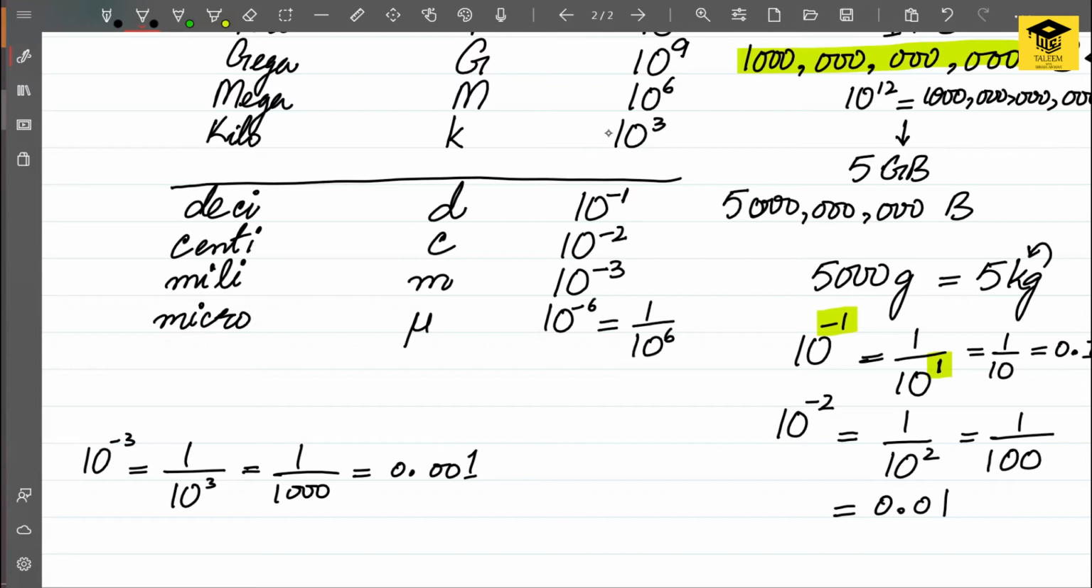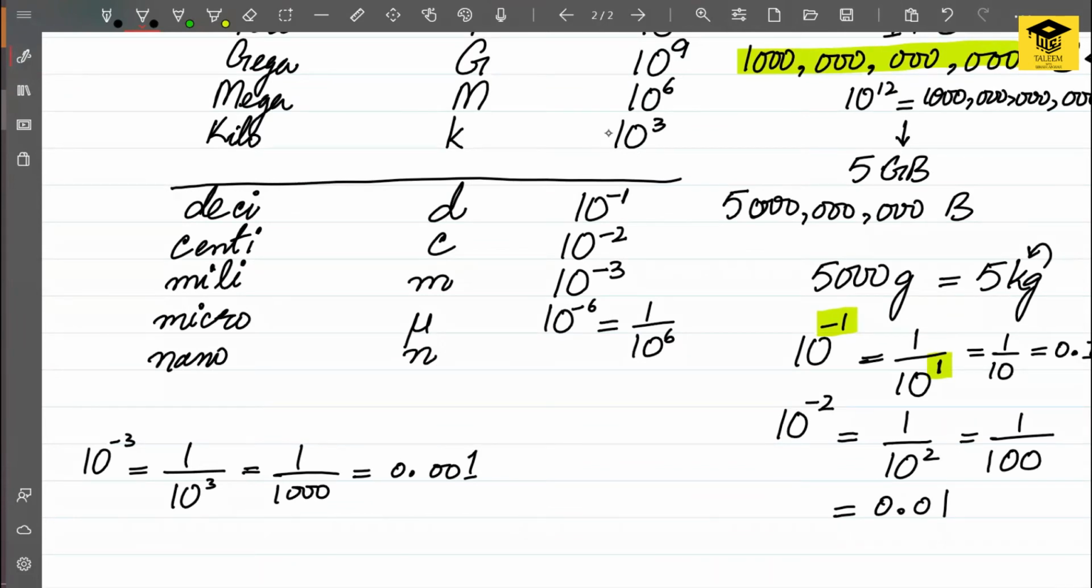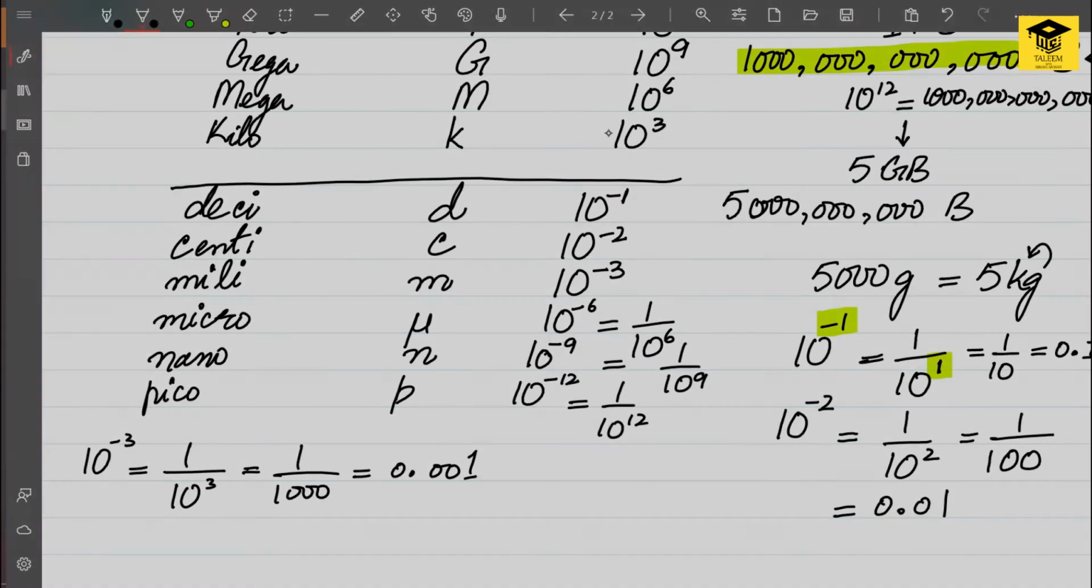Then we have nano. The symbol for nano is small n, 10 raised to minus 9, and it is equal to 1 upon 10 raised to 9. And the final one is pico. The symbol for pico is small p, and it is 10 raised to minus 12, which will be equal to 1 upon 10 raised to 12.